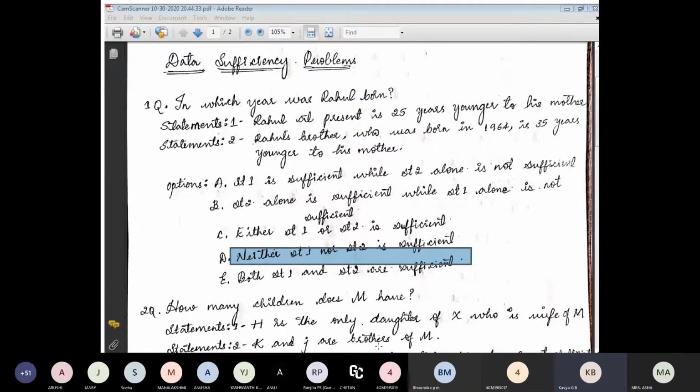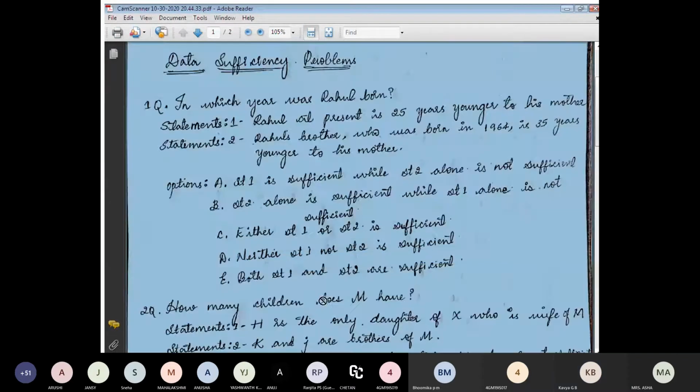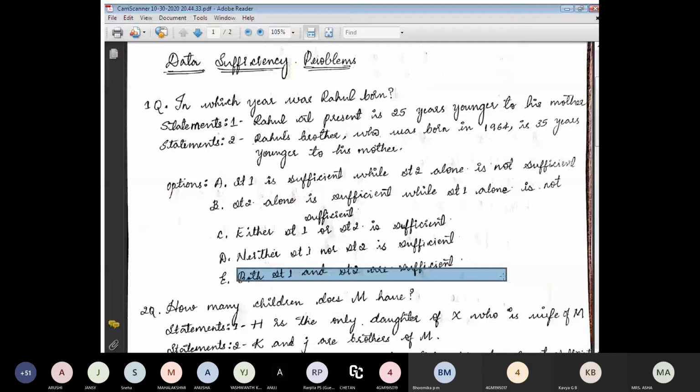To get the year when Rahul was born, we have to go with option E: both statement 1 and statement 2 are sufficient. This is the answer for the question. By getting both statements, we can know which year Rahul was born. Rahul was actually born in 1954.